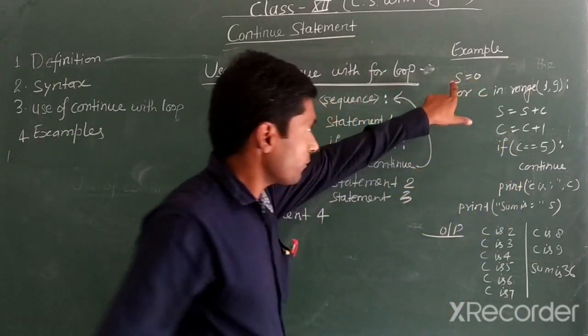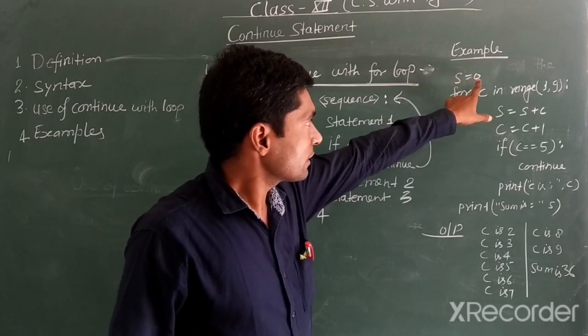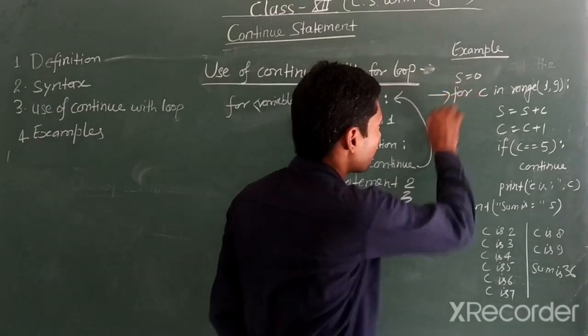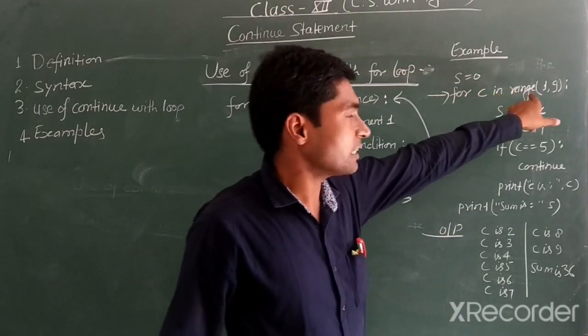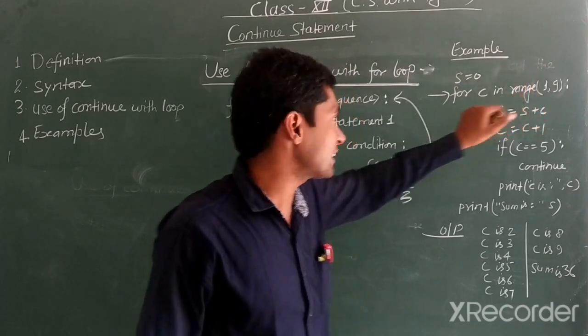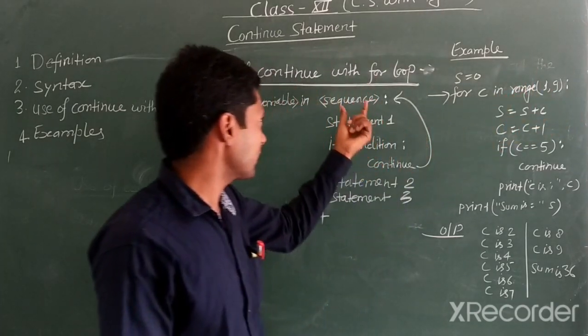S is a variable that is indicating integer value 0, and this is your for loop. For c in range, we are using the range method here, and this range method generates a sequence from 1 to 8 like this.